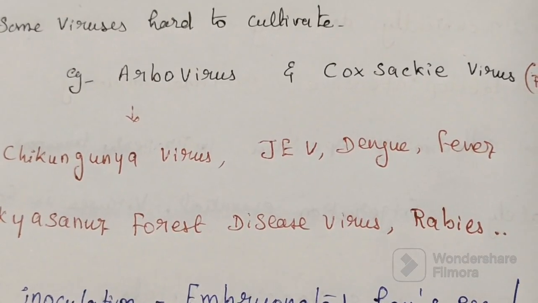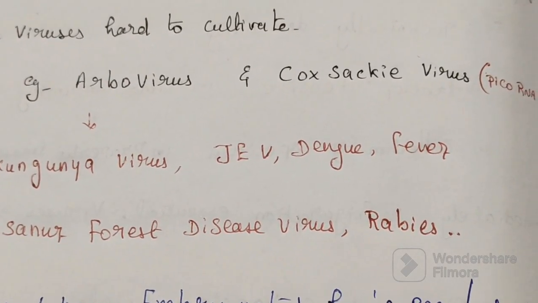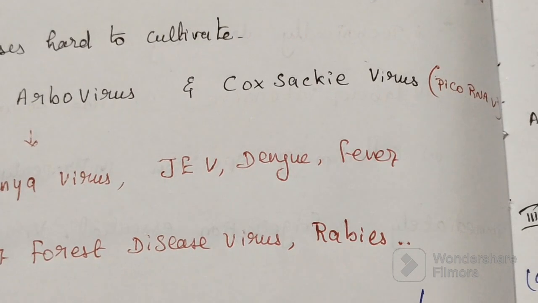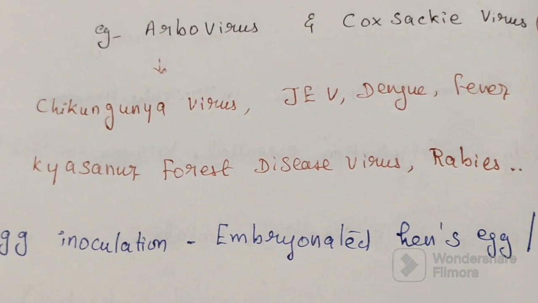These are examples of arboviruses. Coxsackie virus is a picornavirus.